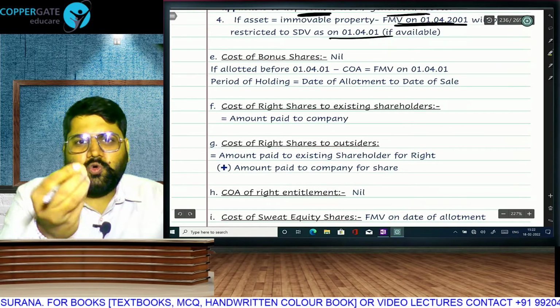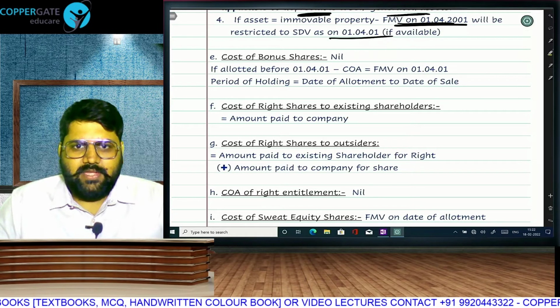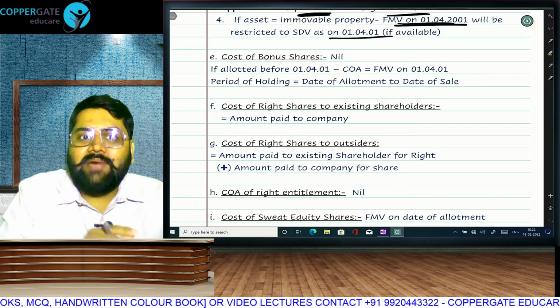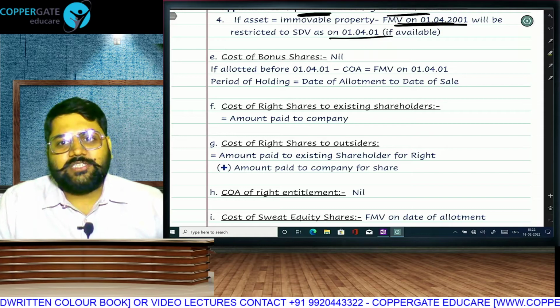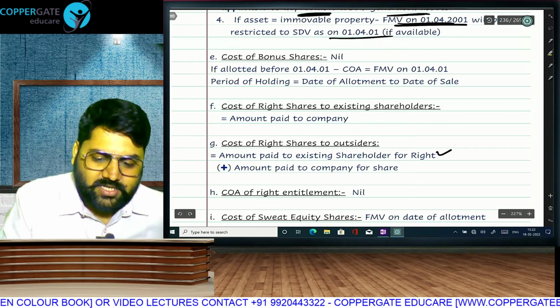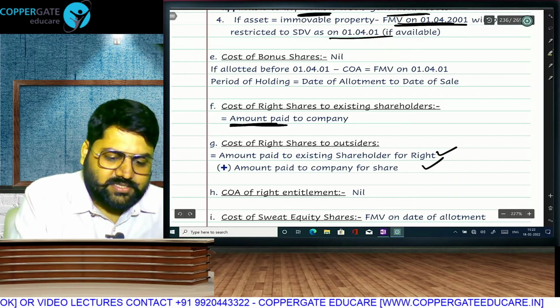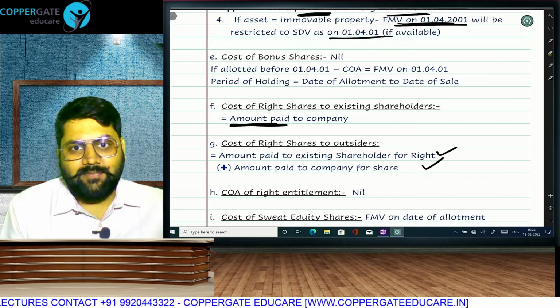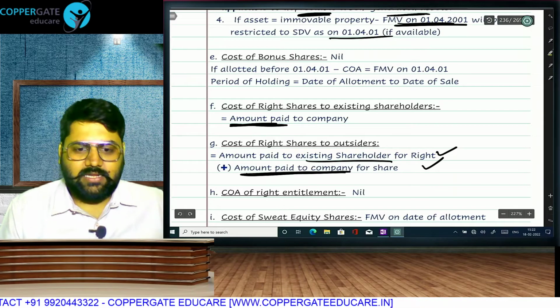If there is a rights issue and I directly go and buy as an existing shareholder, then whatever I pay to the company will be the cost of acquisition. But if I sell my right to an outsider, and the outsider purchases the share with that, then what is the cost for the outsider? Amount paid to the shareholder for the right plus amount paid to the company. The existing shareholder has to pay only the company, but the outsider will first buy the right from the existing shareholder and then buy the share. So it is the price paid to the company plus the price paid to the existing shareholder.